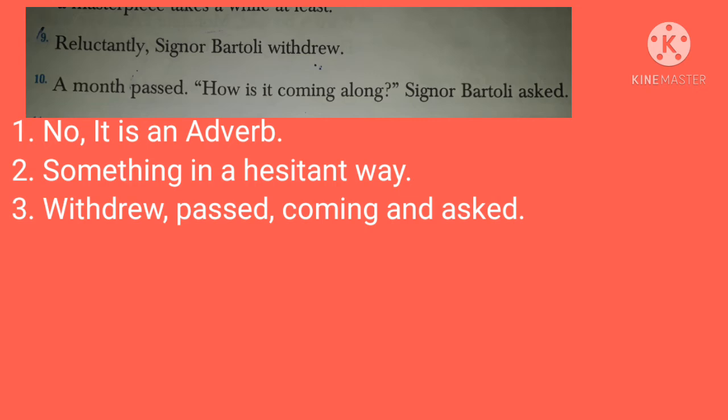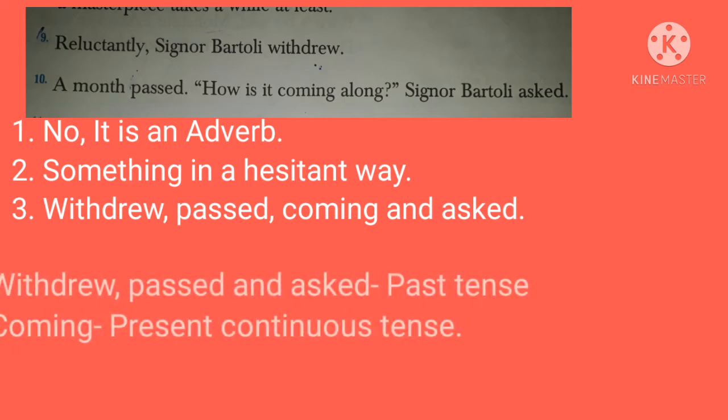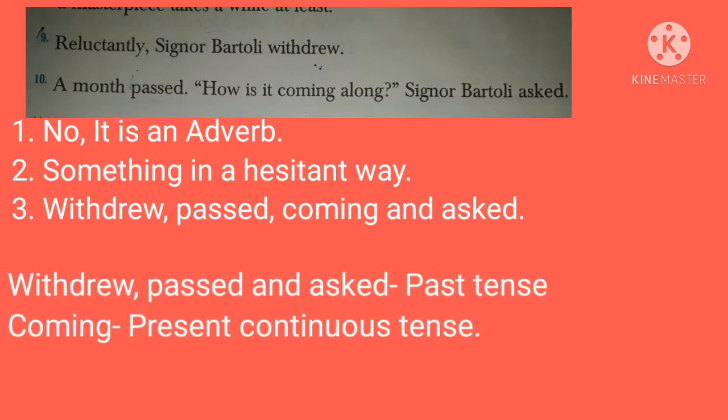Is there any verb in this paragraph? Yeah, good. Withdrew, passed, coming, and asked are the verbs here. Can you classify it? Yeah, great. Withdrew is past tense. Passed is also past tense. Coming is present continuous tense and asked is also past tense.